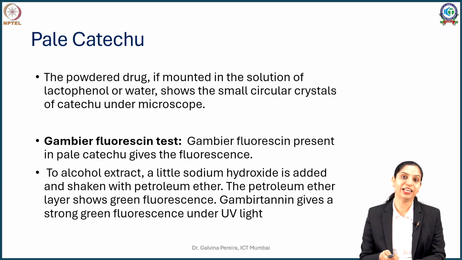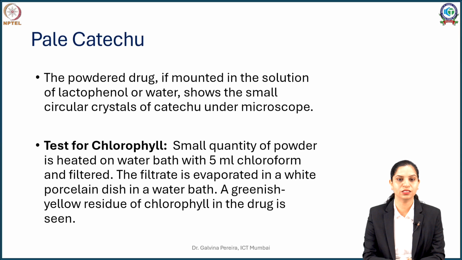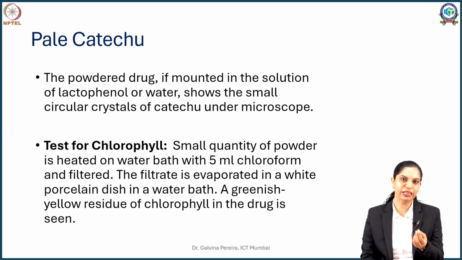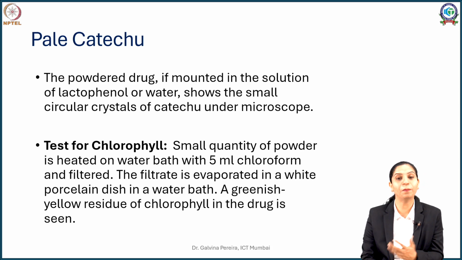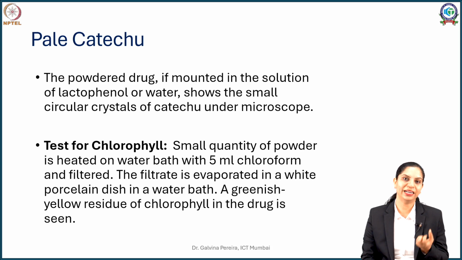Now another interesting test to identify your pale catechu is the test for chlorophyll. In this case, the raw material is twigs, that is the fresh leaves and fresh stem. The fresh leaves and stems, that is the apical part of our tree, are greenish in color, and this green color is attributed to a pigment called chlorophyll. Now chlorophyll is a non-polar lipophilic pigment. So what you have to do is take pale catechu powder, or take a pale catechu slab and crush it nicely.